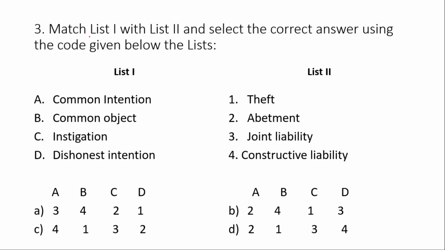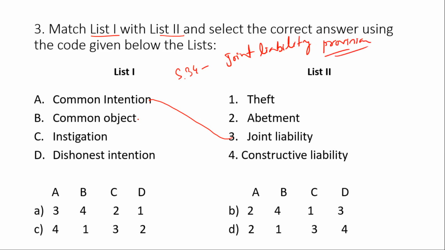Third question is, match list 1 with list 2 and select the correct answer using the code given below the list. Common intention is related to joint liability, because we know that common intention creates joint liability, and that's why we call section 34 a joint liability provision. Next is the common object. It is related to constructive liability.